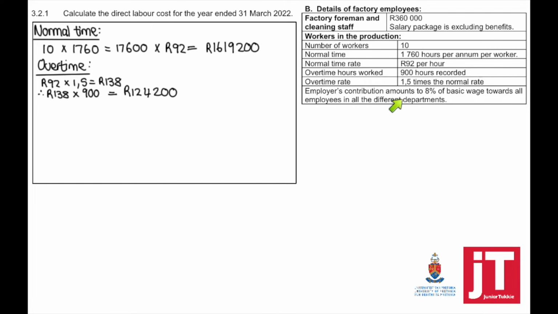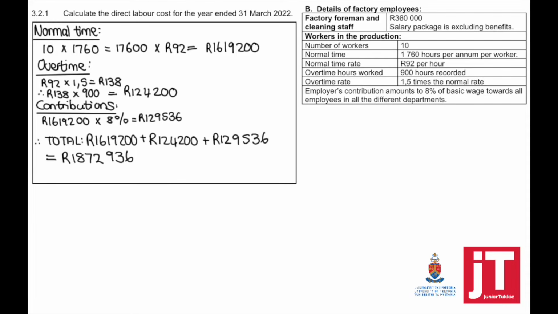The employer's contributions amount to 8% of the basic wage towards all employees in the different departments. This means now to work out the contributions, it must be calculated on the normal time, times 8%. So to get the total direct labor cost, it's the total normal time plus total overtime plus total contributions.